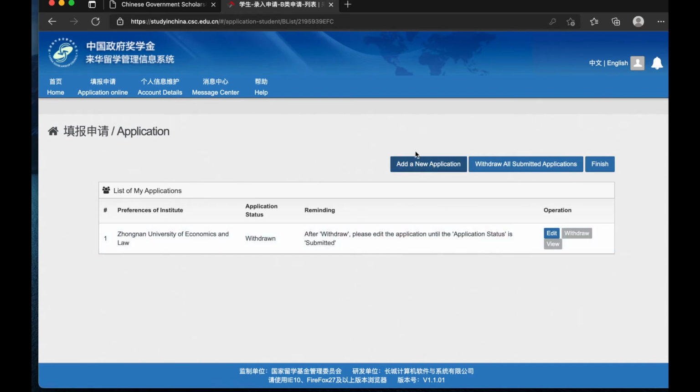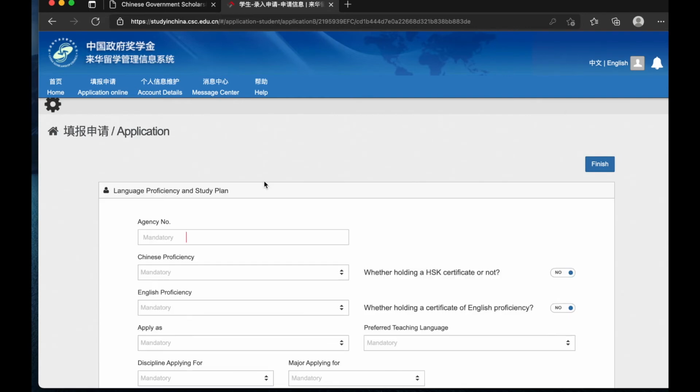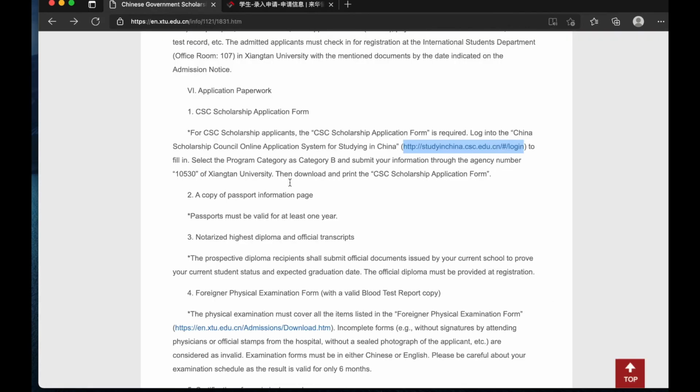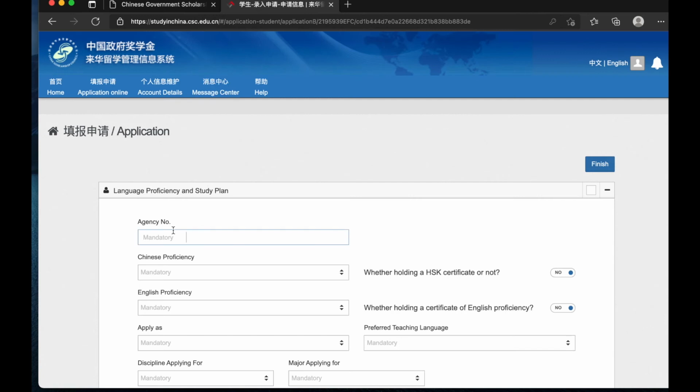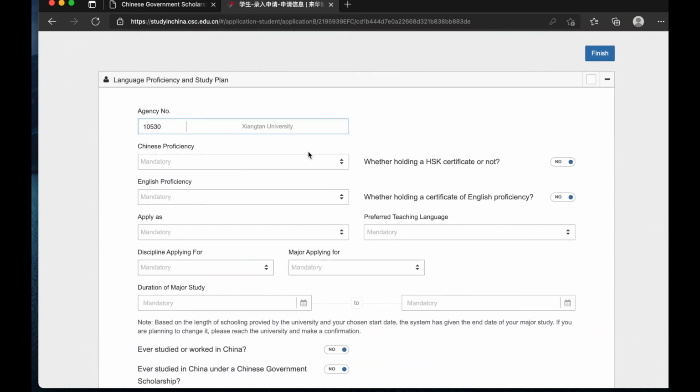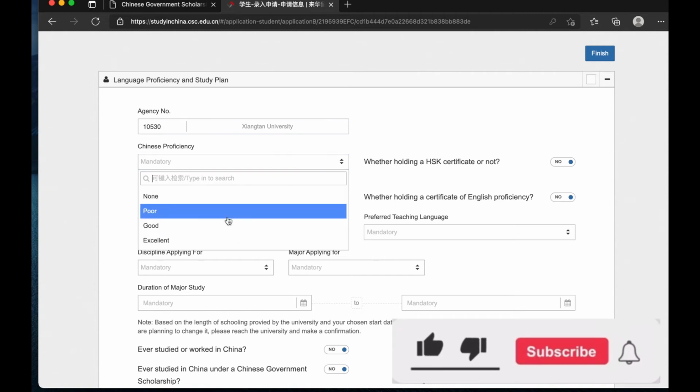And then once you are on this portal, you can click on add a new application. On the school portal they have the school code. So copy and then paste. We now go through the process of selecting the details.